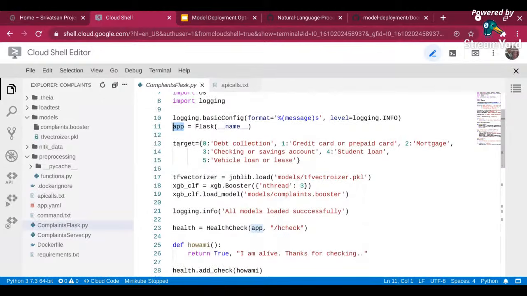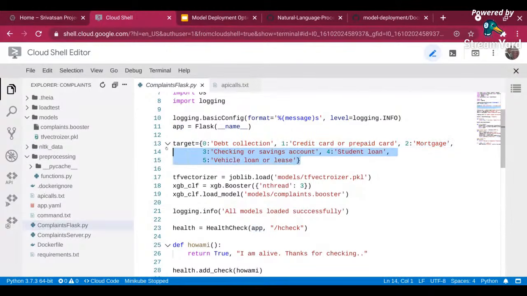Now, my target is going to be a numerical value. Because finally what I've done is I've converted my target that you are seeing in the training pipeline into a numerical value. My model will give me any one of the classes from 0 to 5. There are 6 classes, right? Now when I'm replying back in a Flask application, I want to convert it from numerical back to the actual labels. So that's what I'm doing over here.